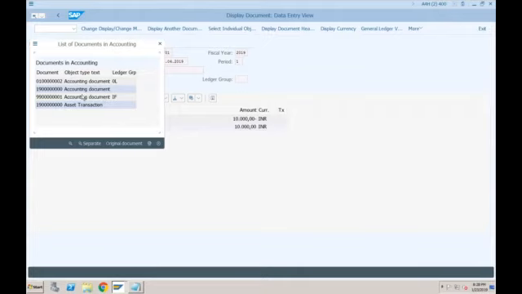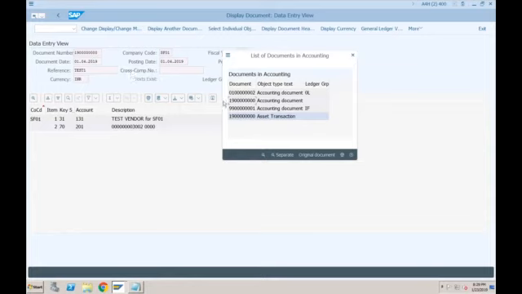It is showing you a total of 4 documents. But if you see, accounting documents are 3. This is the asset transaction. This is not an accounting document. There are only 3 accounting documents, 1, 2, and 3. So the first one, you can see this one where there is no ledger group, which means this is applicable for all the ledgers. Okay, so this document which we are seeing currently is operational specific. And these 2 documents, this one and this one, are valuation specific documents.